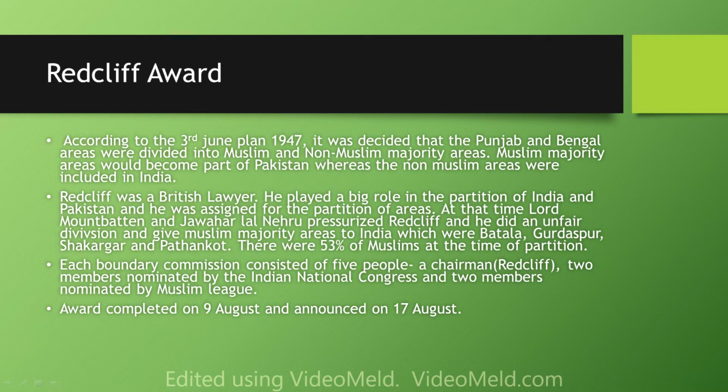Each boundary commission consisted of 5 people: a chairman, which was Redcliffe, 2 members nominated by the Indian National Congress and 2 members nominated by the Muslim League. The award was completed on 9 August and announced on 17 August.